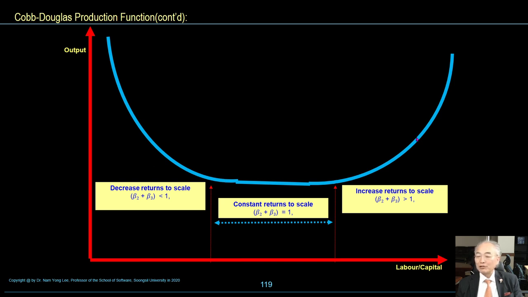Increasing returns to scale: beta 2 plus beta 3 is greater than 1. We can say increasing returns to scale. This model is called the Cobb-Douglas production function.